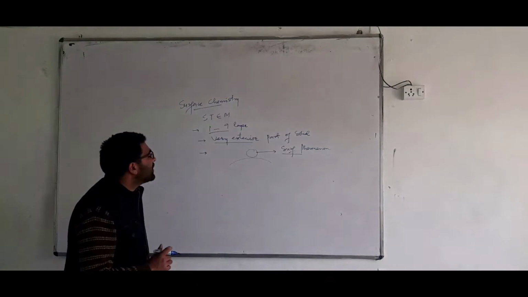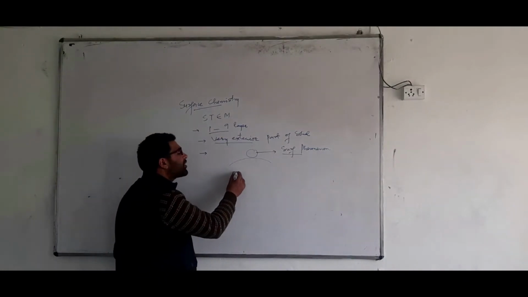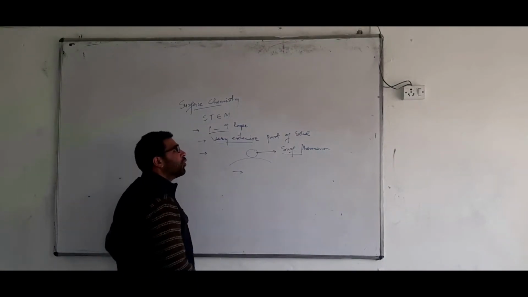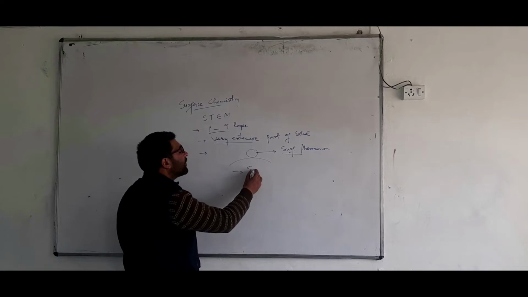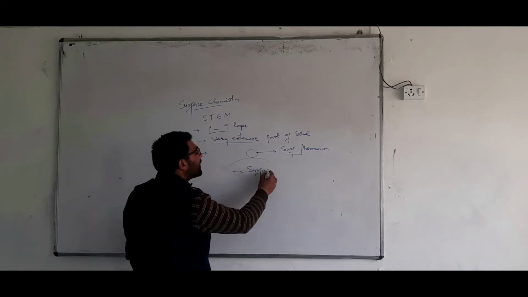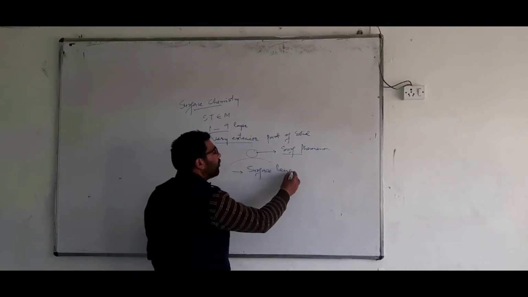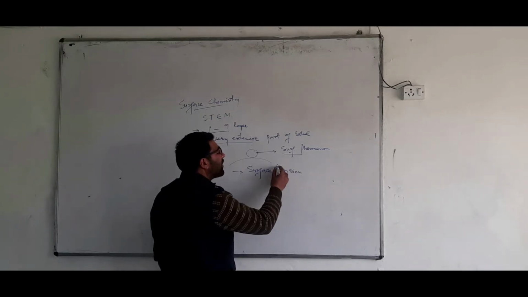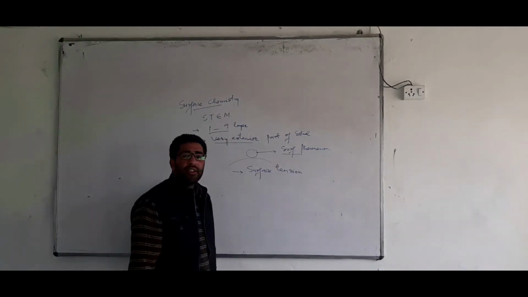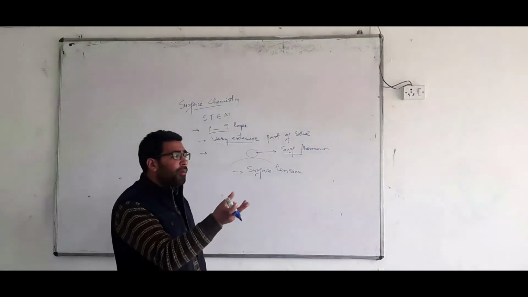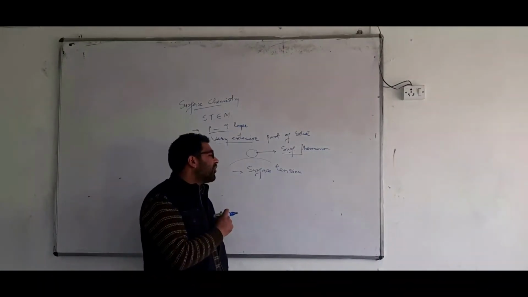Now, it has been seen that this surface has got two problems. One type of problem which lies on the surface is called surface tension. What do you mean here by surface tension?